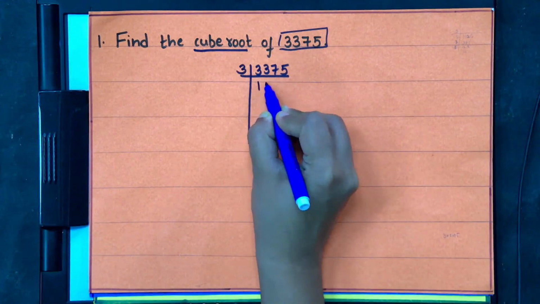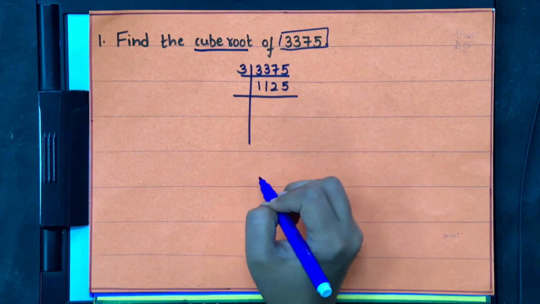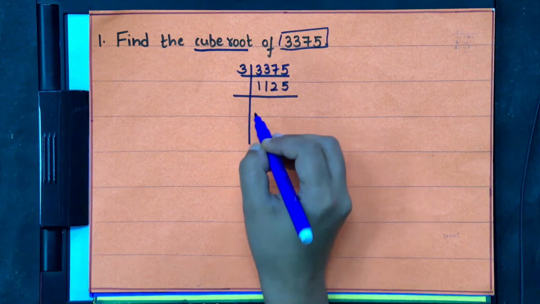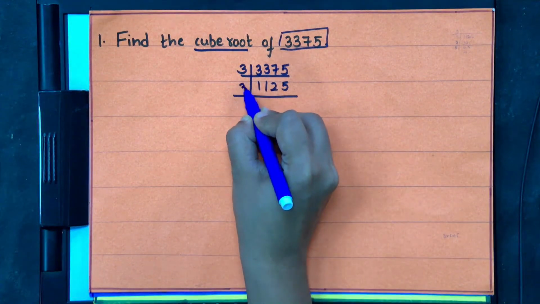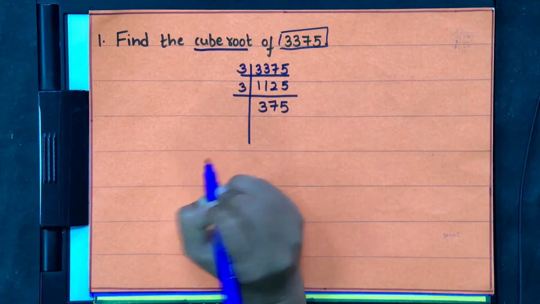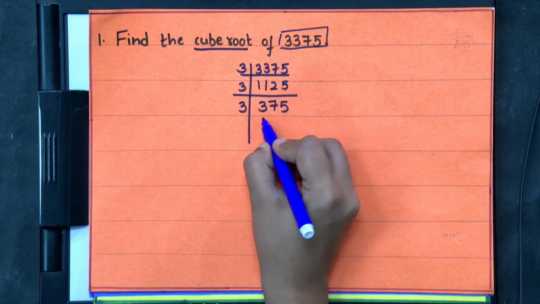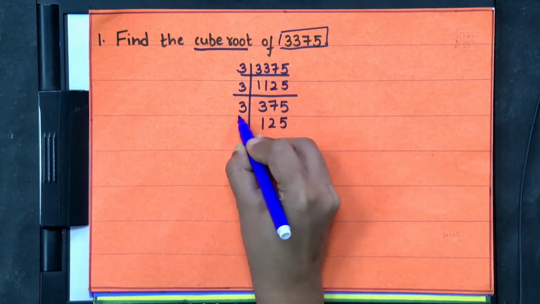3 ones are 1, 2, 5. So we will get 1125. Again this number is divisible by 3, so you will get 375. Again divisible by 3, you will get 125.